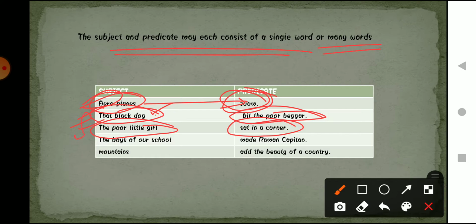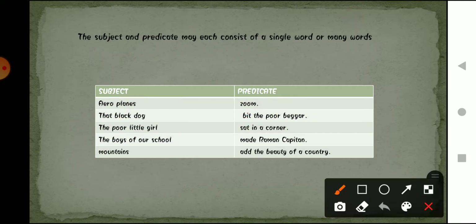So in the rest of the sentences you can see that the subject has more than one word, and the predicate also has more than one word, right? Similarly, what is the fourth sentence? It is, the boys of our school made Raman captain.